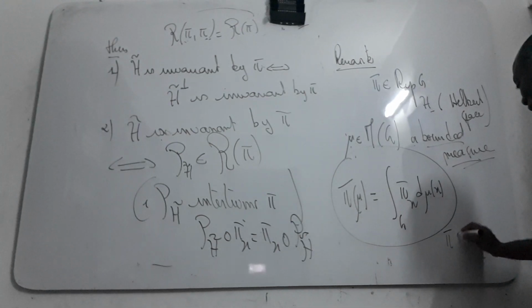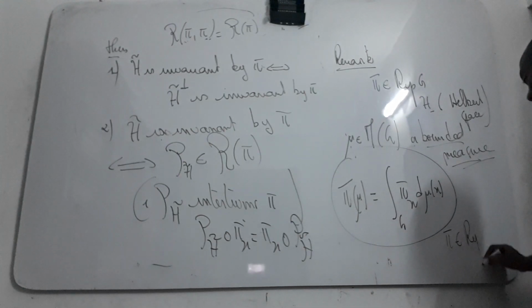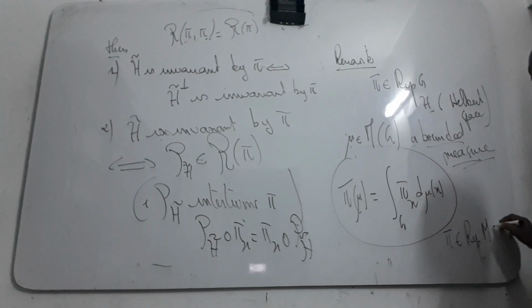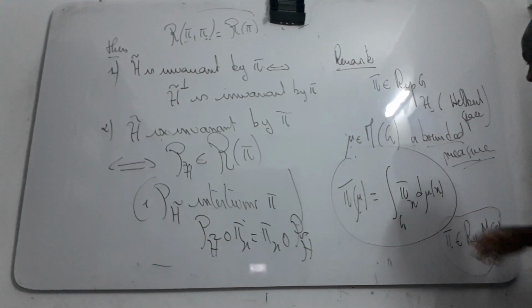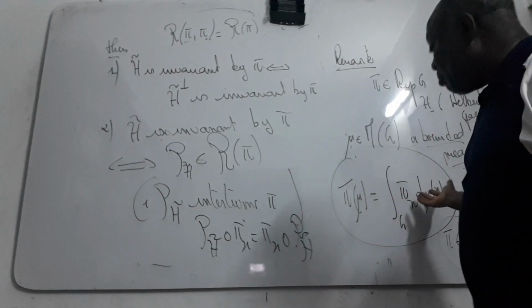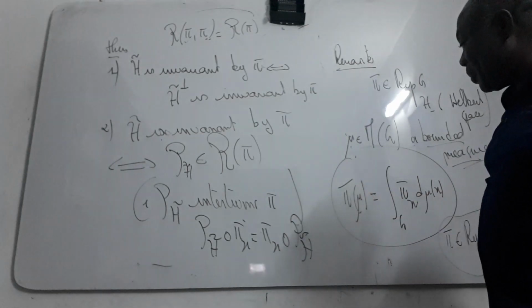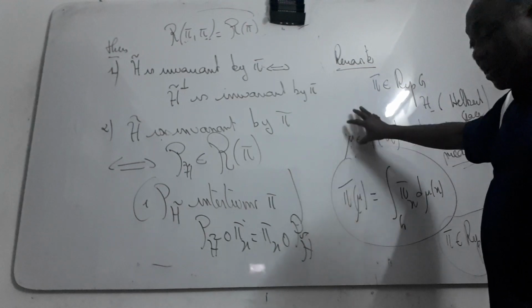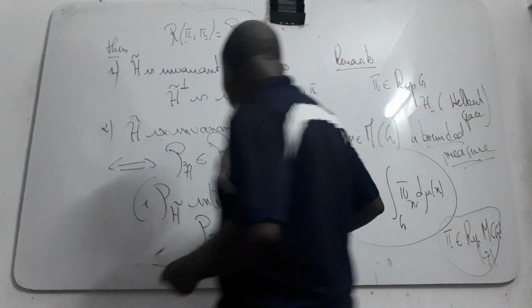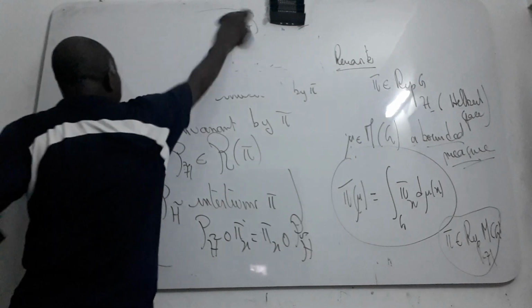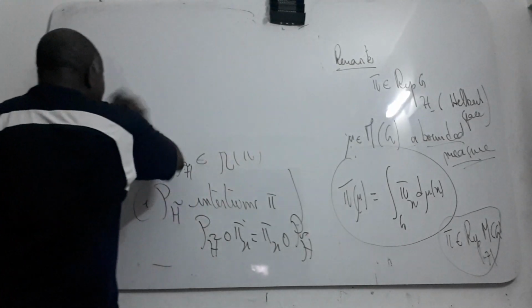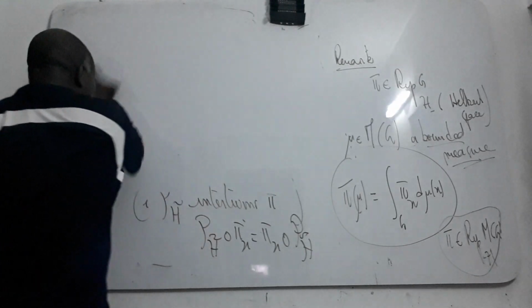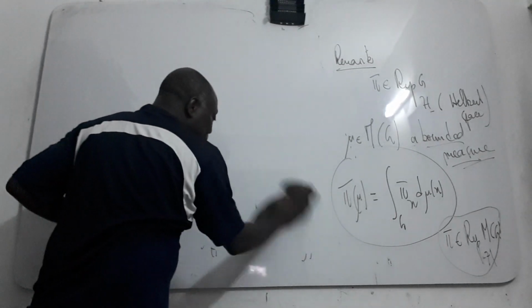And pi here is a representation of this kind of algebra into this kind of space. So this mu is a bounded measure. From the representation of the group, you can define the representation of the measure also. And from here you can define the representation of any function taken in the algebra of your group.